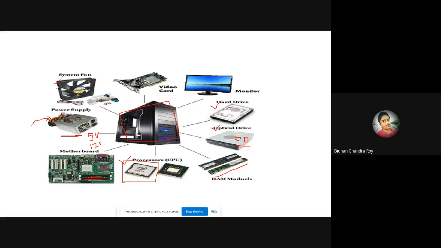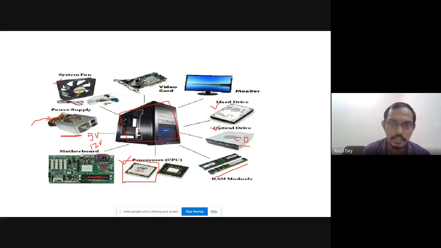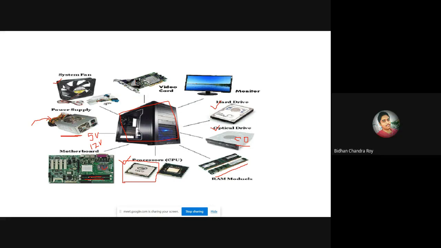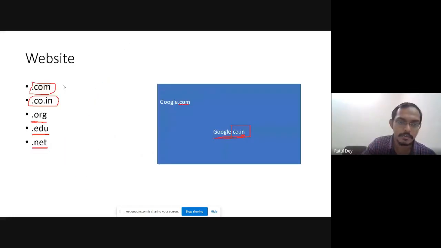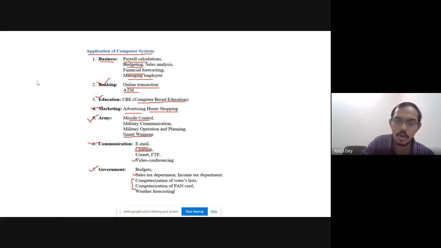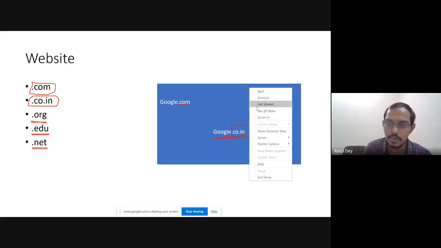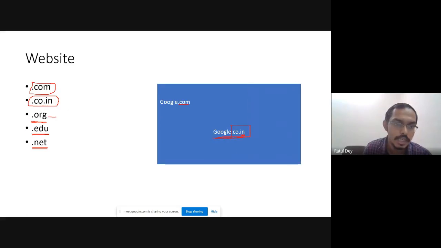What is the purpose of .org? Sir, what is the purpose of using .org while we are browsing? Actually, .org is used for organizations. Any kind of organization can use its company name with .org.